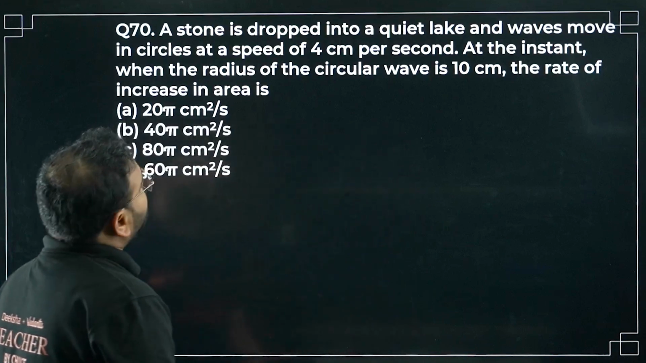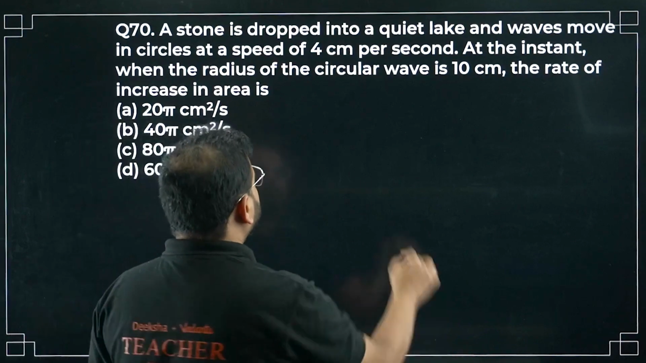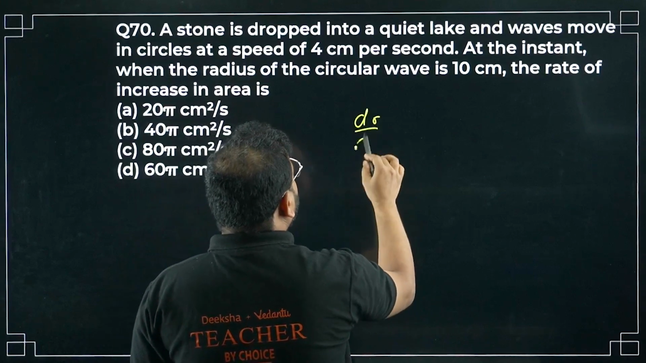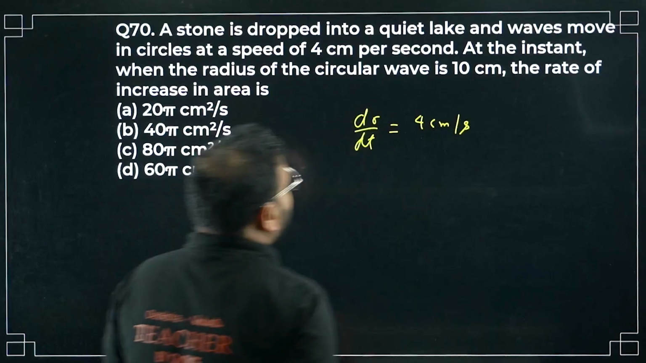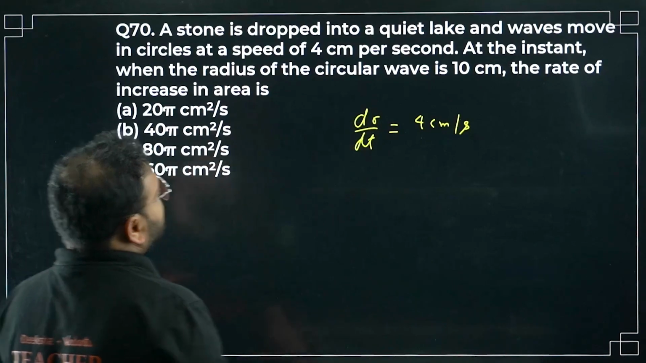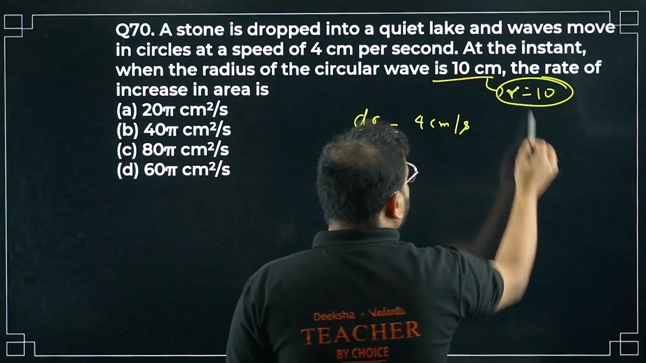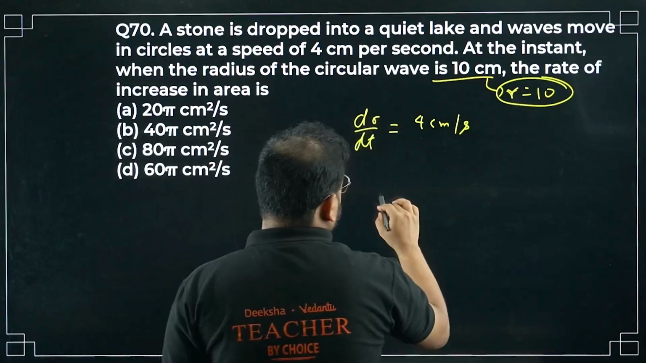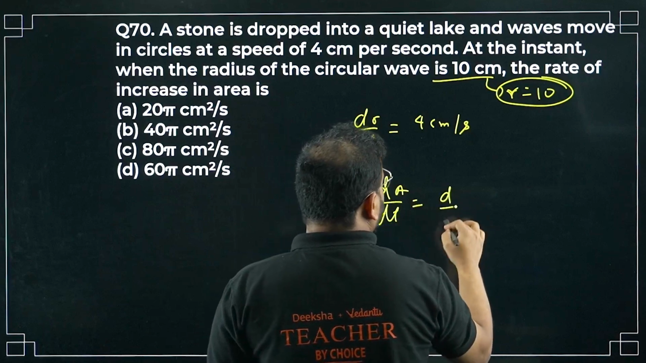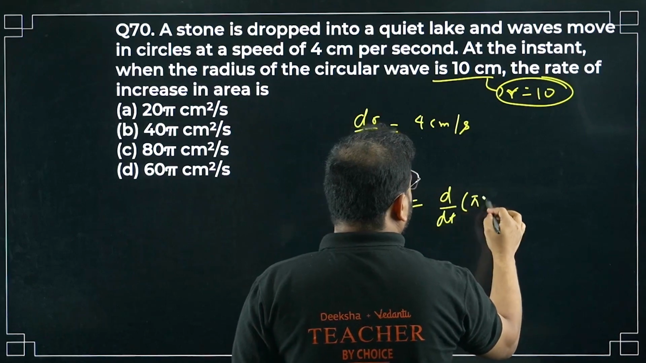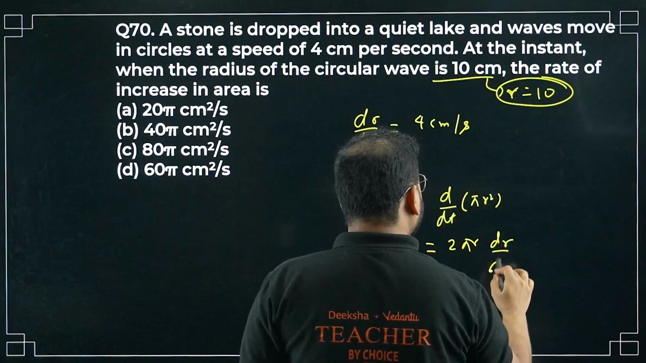A stone is dropped into a quiet lake and waves move in circles at a speed of, okay, they've given here, sir, in this case dr by dt they have given 4 centimeter per second, and at the instant when the radius is given as 10 centimeter, this is your radius value as 10. Okay, the rate of change in the area. So dA by dt will be nothing but d by dt of pi r square. So I get here as 2 pi r dr by dt.